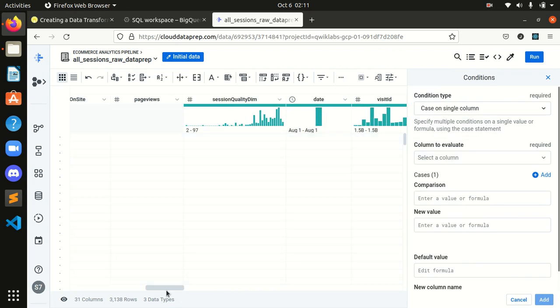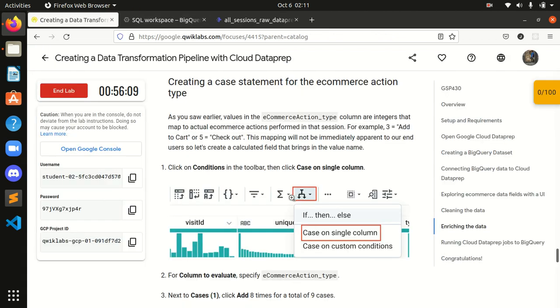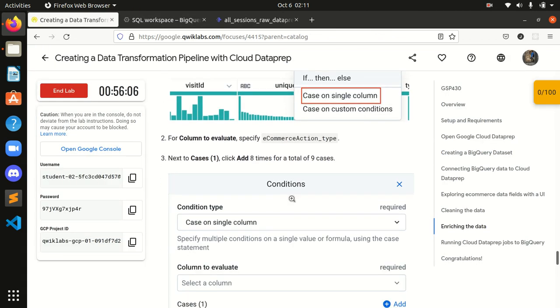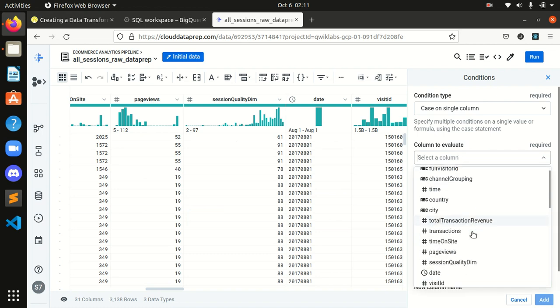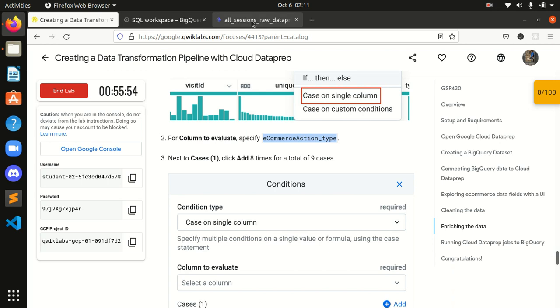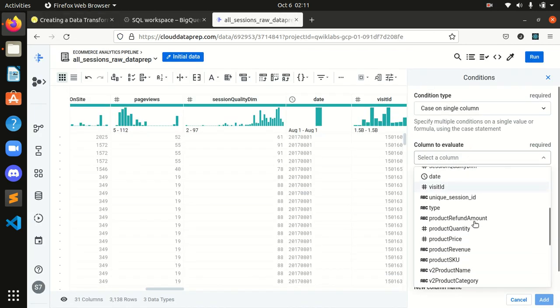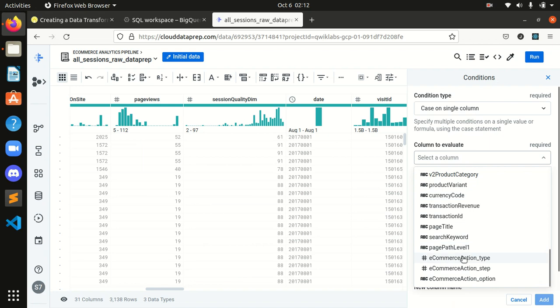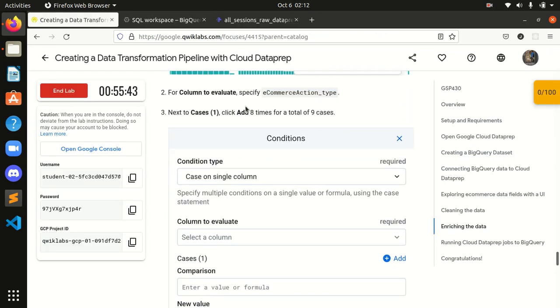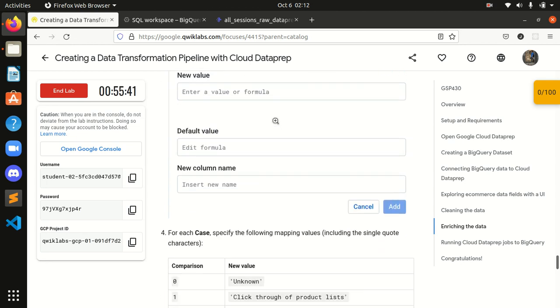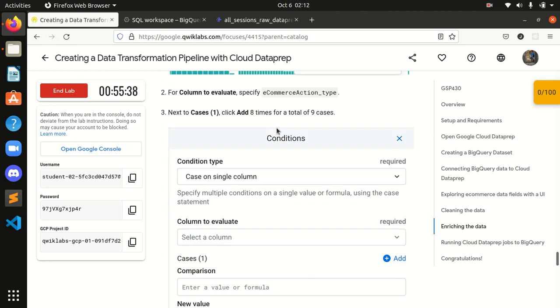Okay, see this, we are here. After that, for columns to evaluate, specify e-commerce action type. What was it? It's e-commerce action underscore type, right? Okay, e-commerce action underscore type. We're done with this. Next to case 1, click add 8 times for a total of 9 cases.